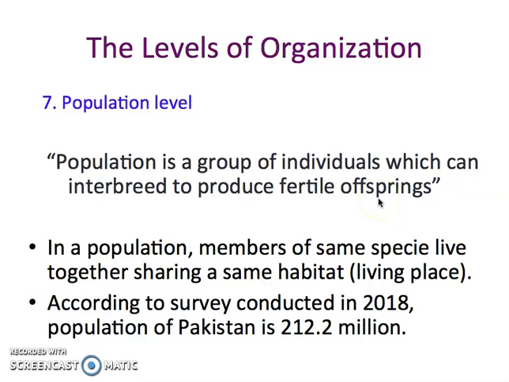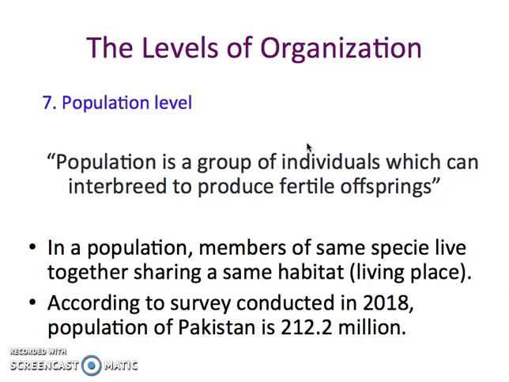So here we come across a new group, made of different individuals or organisms getting together to make a population. What type of individuals are grouped together to make a population?